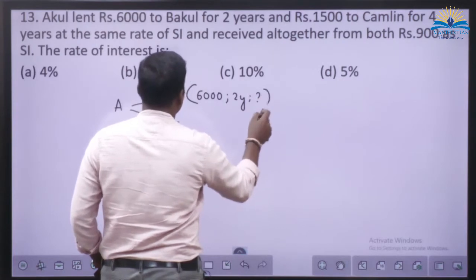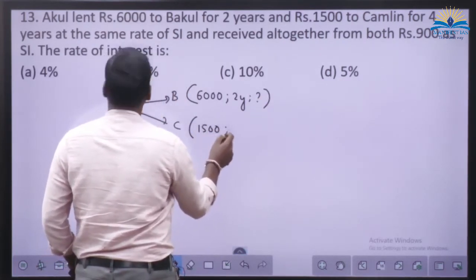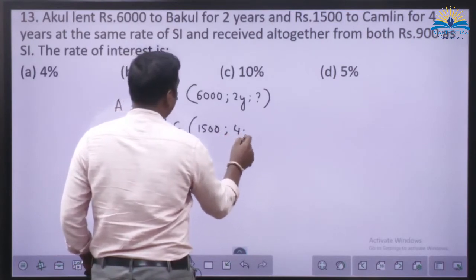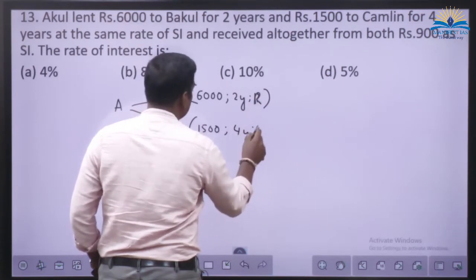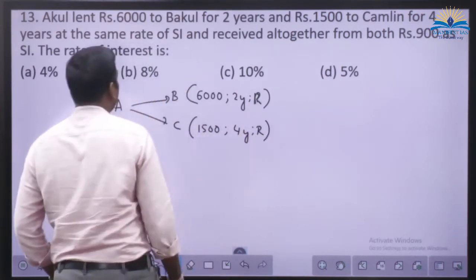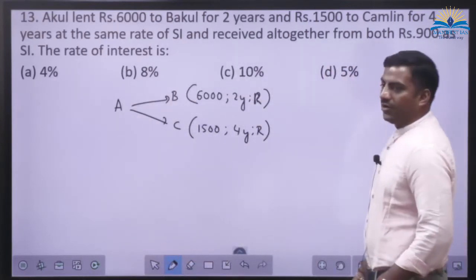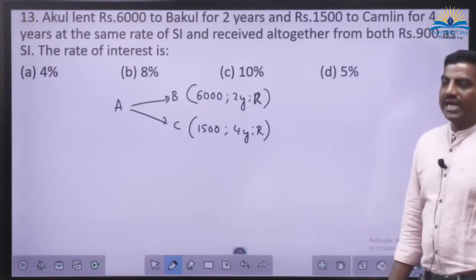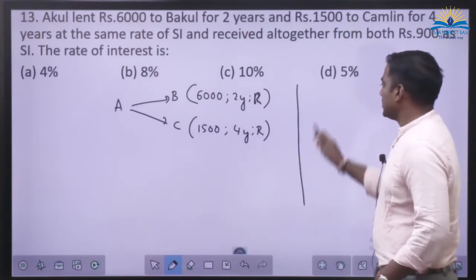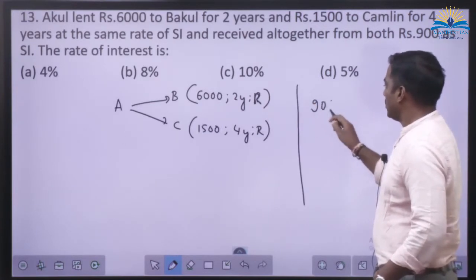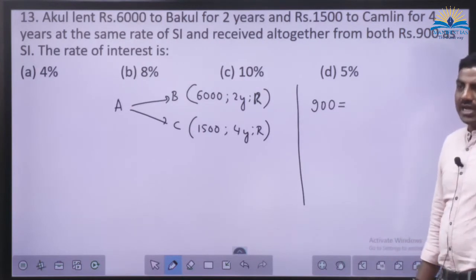And to C he is lending 1,500 for 4 years at the same rate of interest. So let us consider this as R only, both occasions. And altogether, he receives 900 rupees. So both B and C together will give A 900 rupees extra. This SI 900 is the sum of the interest that he has earned from both Bakul and Camlin.